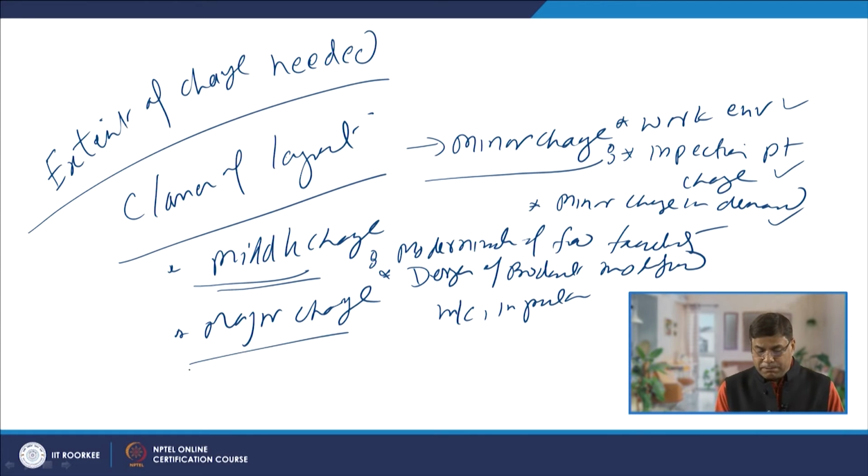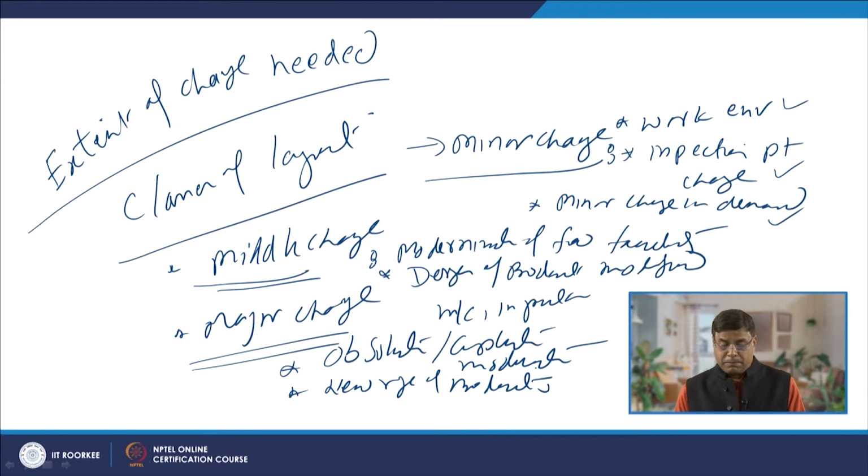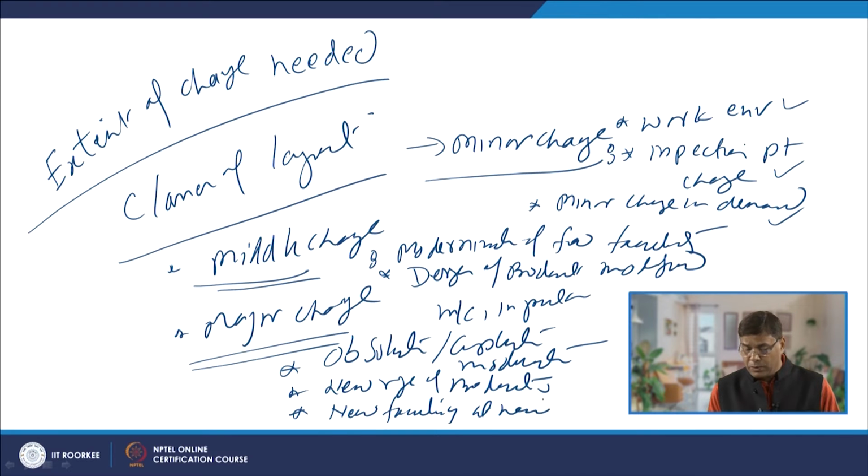The major change in the plant layout is needed when the complete facility is old, outdated and obsolete. So, an obsolete facility needs complete modernization of the entire plant, or an entire new range of products is to be incorporated, or an entire new facility is to be developed at a new location.